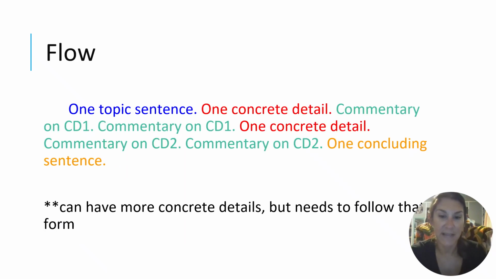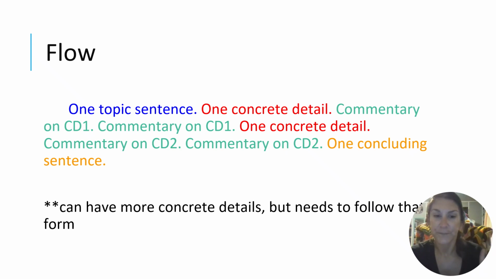All right, so this is kind of how it flows. You have one topic sentence, one concrete detail, and then a commentary on that concrete detail. Then you have another concrete detail, commentary on that concrete detail, and another commentary on that concrete detail. And then one concluding sentence. And I forgot to mention, if you look, there's two commentaries per concrete detail.